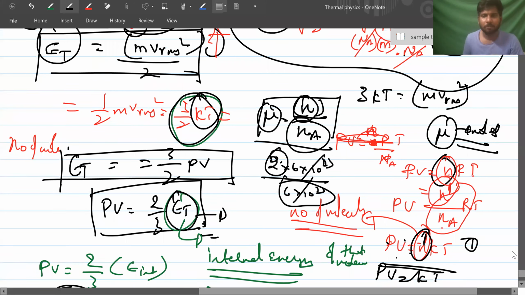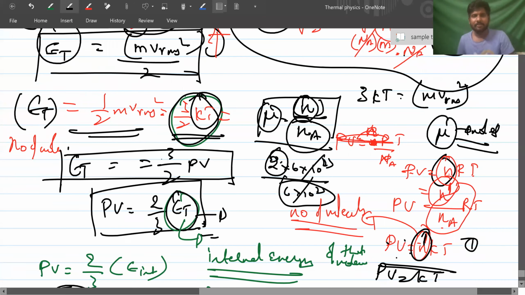Again, I'll go. 3 by 2 KT is energy, right? ET, half m times v RMS square, that is equal to 3 by 2 KT. So 3 by 2 KT can be replaced by PV for a molecule, as I told you here. So 3 by 2 PV I wrote.